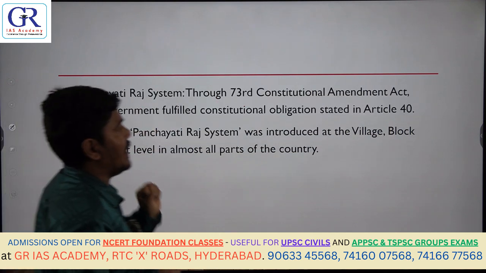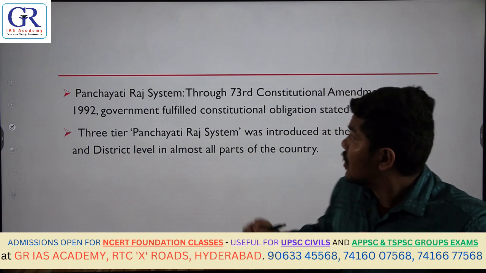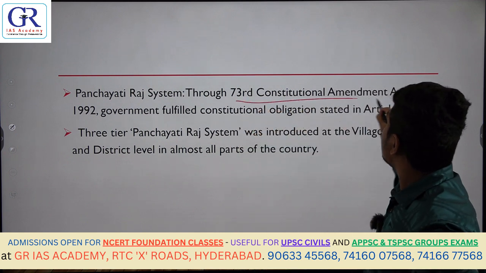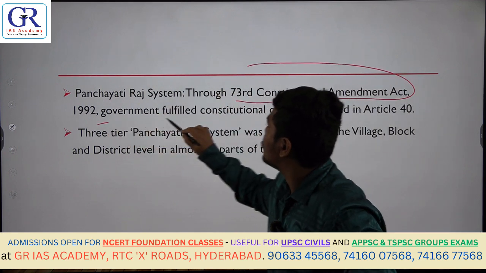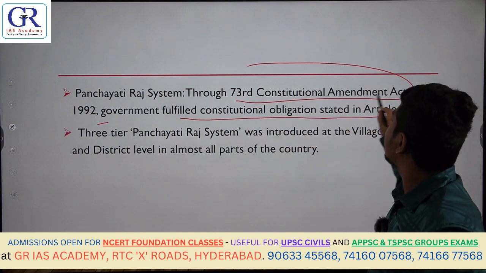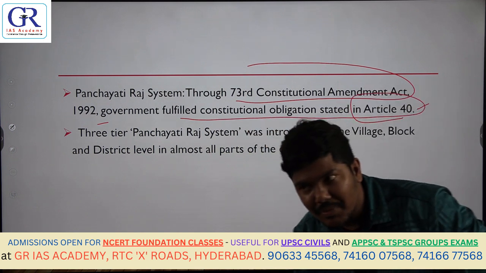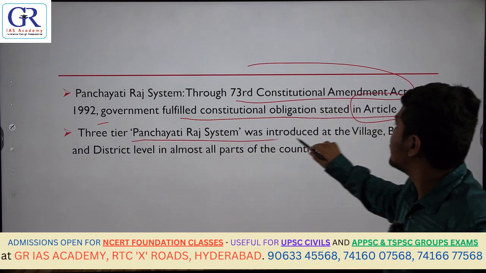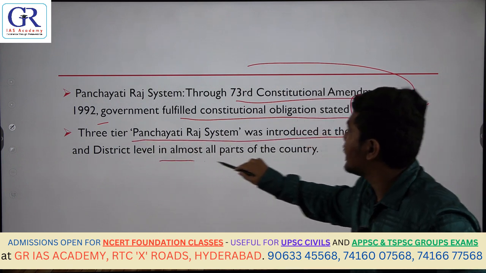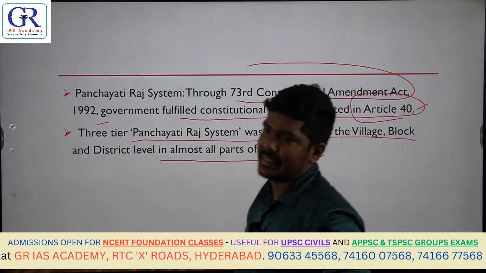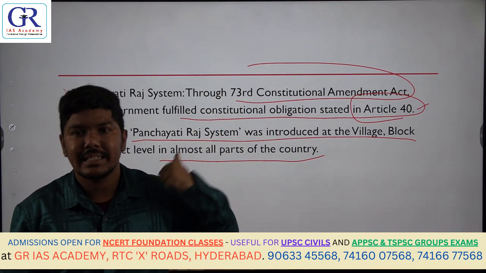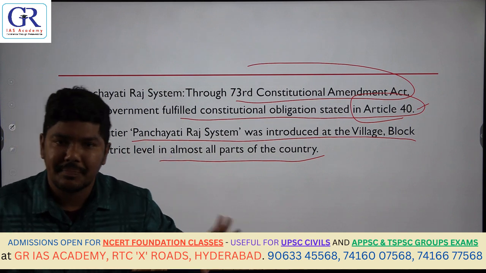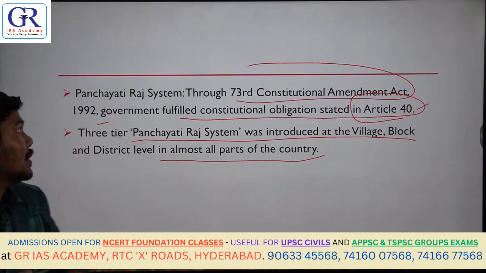The same thing that we have written here. Through the 73rd Constitutional Amendment Act 1992, the government fulfilled the constitutional obligation stated under Article 40 of the Constitution. Number 2, a 3-tier Panchayati Raj system was introduced at the village, block and district levels in almost all parts of our country. When we discuss panchayats and municipalities, we will discuss the organizational structure and all those aspects in depth.